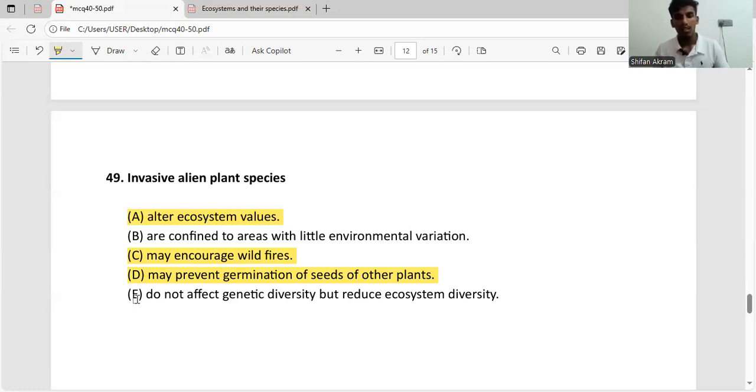When ecosystem diversity is reduced, the organisms are killed, so the number of organisms is reduced. The genes present in those organisms are also reduced, so now there are very few genes in that population. So here they are saying they do not affect genetic diversity, but when ecosystem diversity reduces, genetic diversity also reduces. So E is wrong. So the correct answer is A, C, and D.